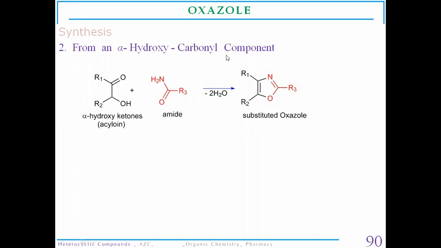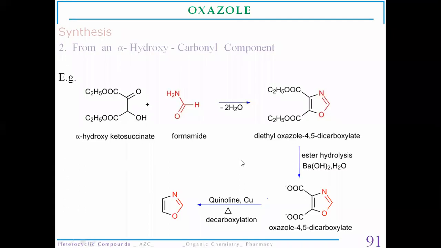This method was found out by Cornforth and co-workers. They designed this method for the synthesis of oxazole, in which there is involvement of a series of reactions, so we will discuss the mechanism.